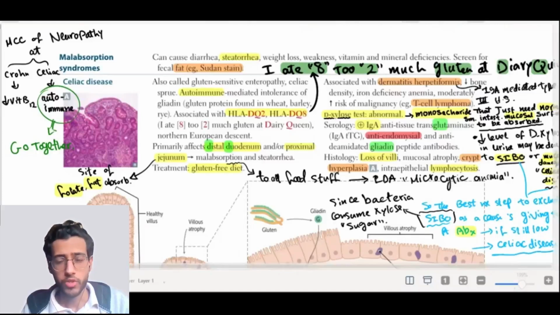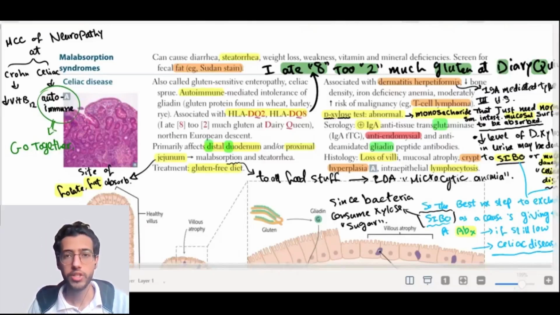The first malabsorption syndrome we have is celiac disease. Basically, celiac disease is sensitivity to gluten. So any patient who consumes gluten or any foodstuff containing gluten, like bread, develops sensitivity of the intestine and injury of the mucosal surface of the intestine, most commonly at the distal duodenum and proximal duodenum.